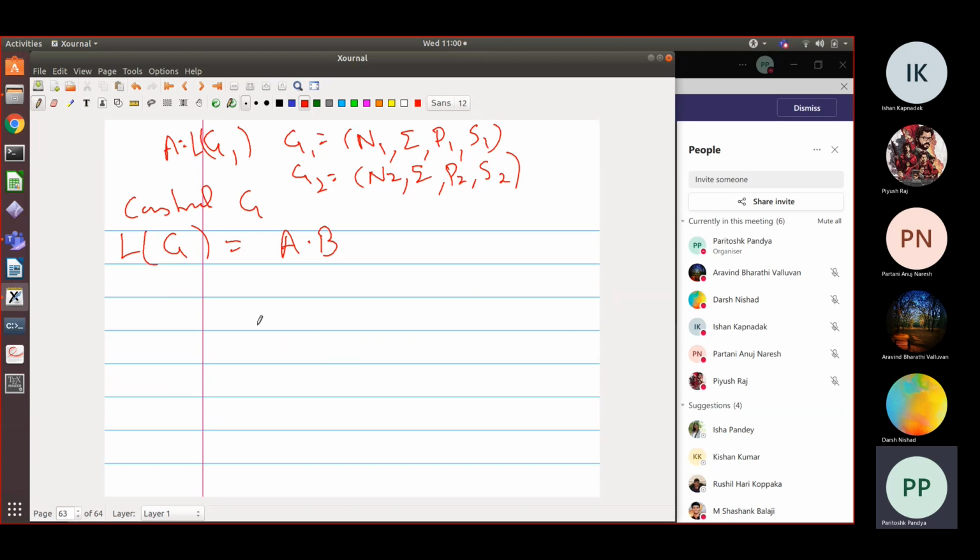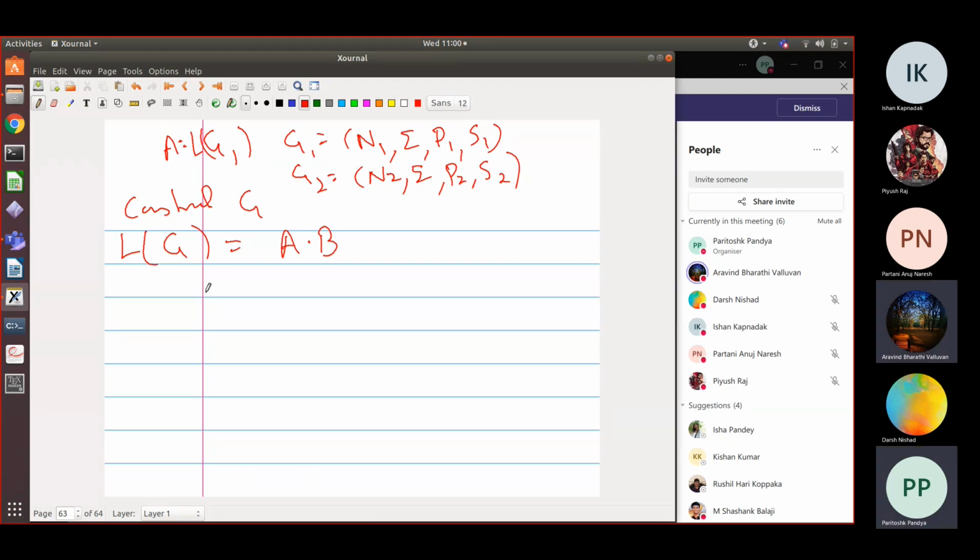So any ideas, Ishan? Hi, Ishan is there? Yeah, so not sure, but maybe we can add an intermediate non-terminal, which acts as the start state for G2 once G1 is complete. Okay, something like that. Arvind, you have some idea?